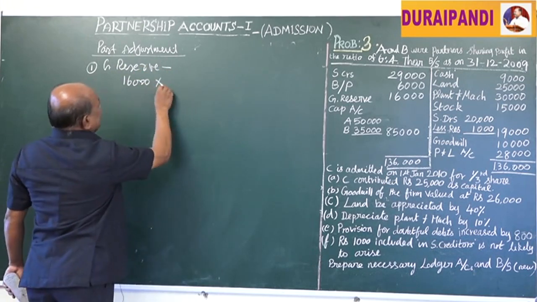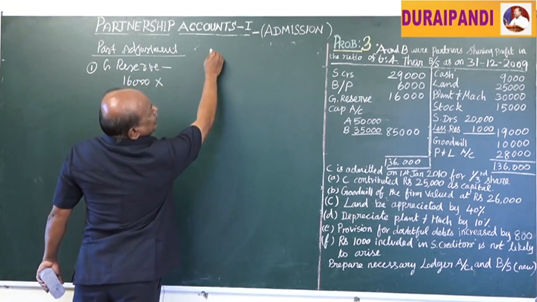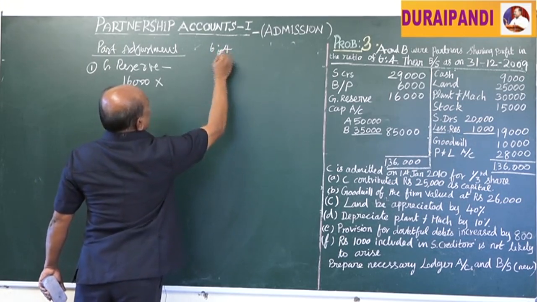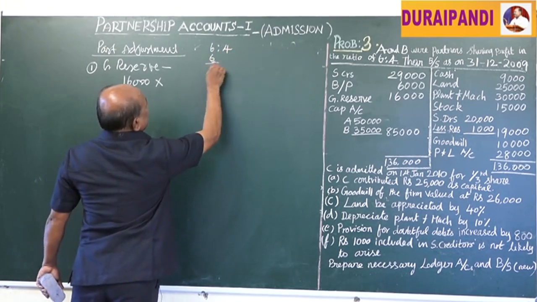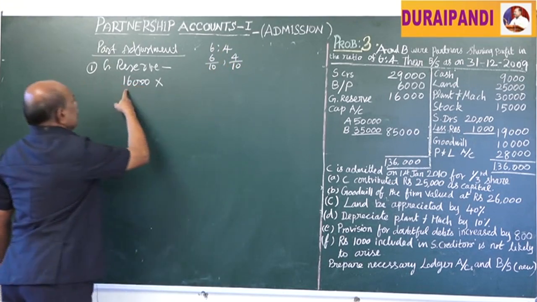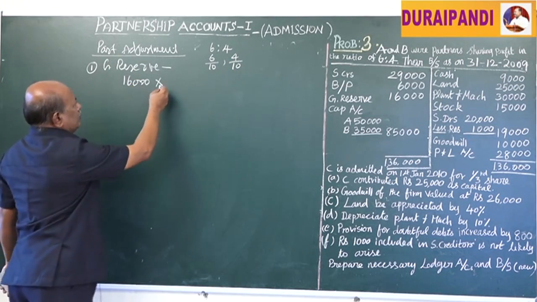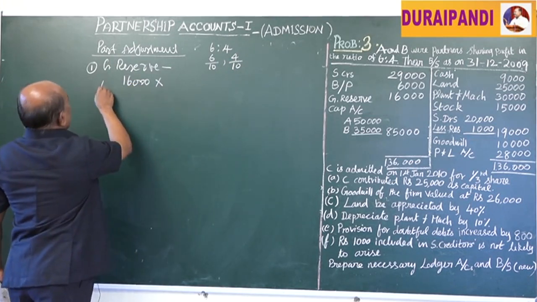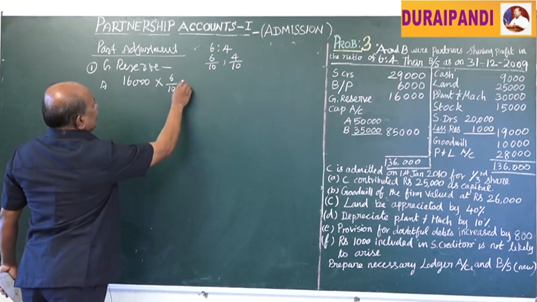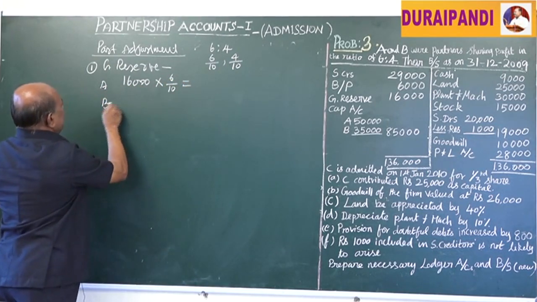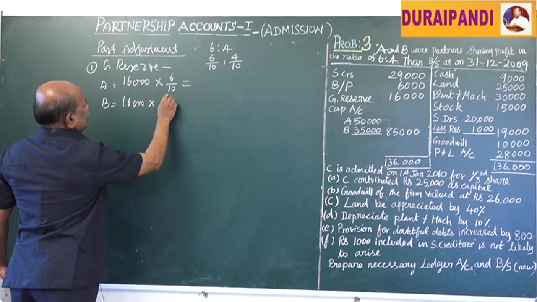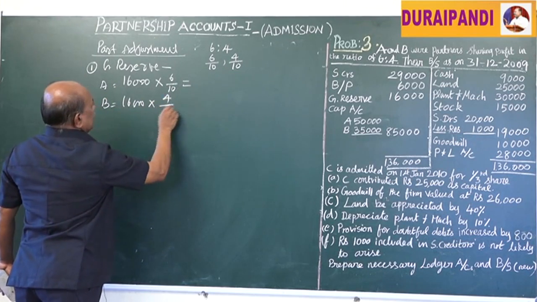The 16,000 is shared by A and B in their respective ratio 6:4, that is 6/10 and 4/10. That is, 16,000 rupees shared by A equal to 6/10, then B equal to 16,000 into 4/10.